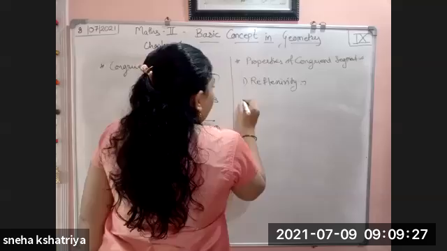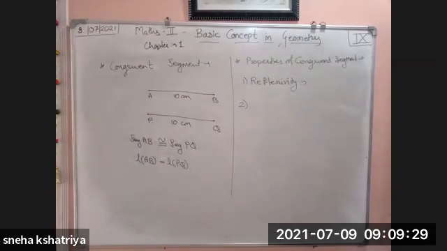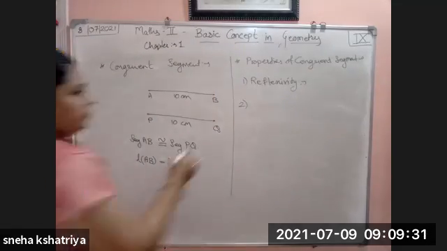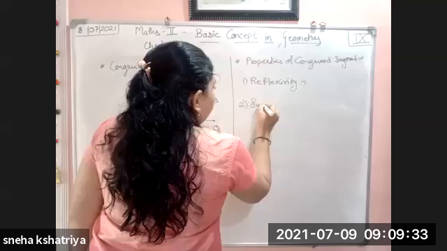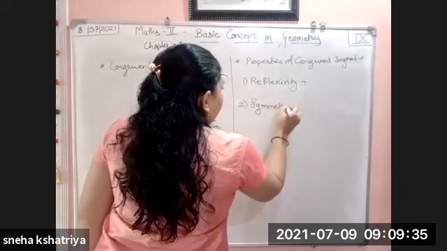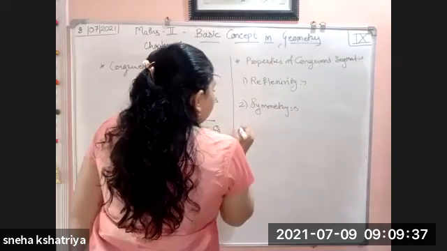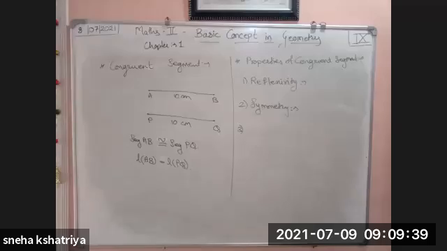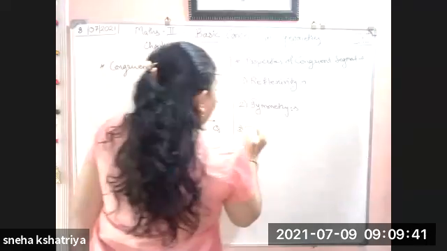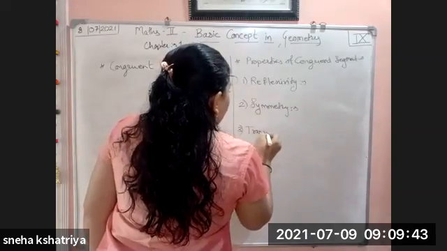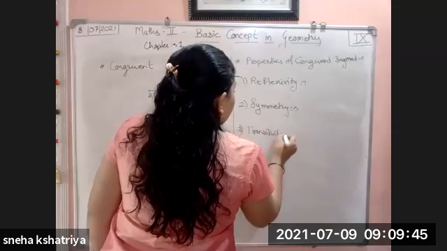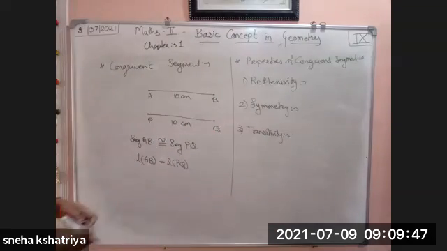Second is symmetry. And third is, I guess, transitivity. Transitivity. Okay. We will see one by one.